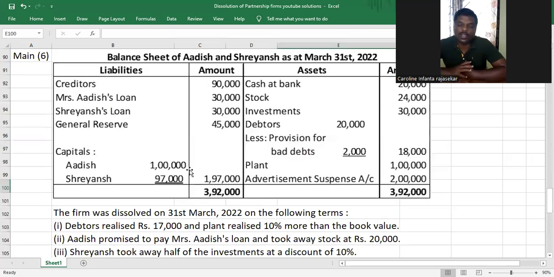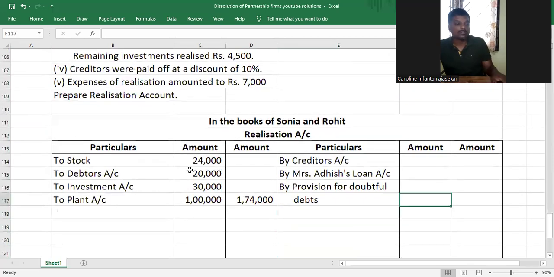So you might be wondering, why didn't we transfer advertisement suspense? Advertisement suspense is not an asset, my dear children. It's an accumulated loss. It will be distributed in the partners' capital accounts. It will not be transferred to realization account. Understood or not, my dear children?